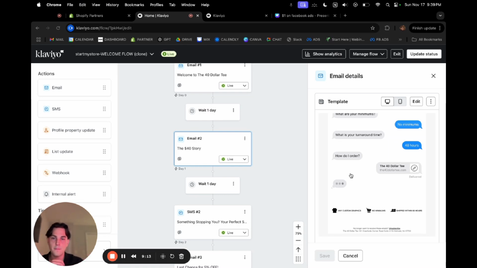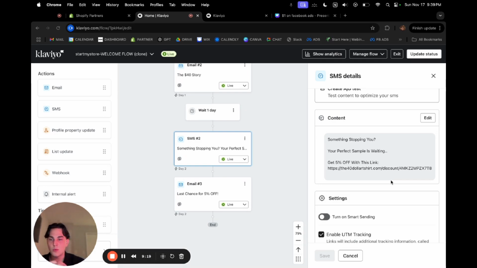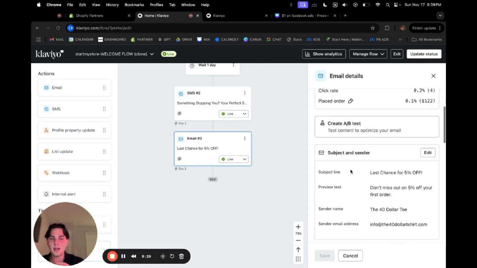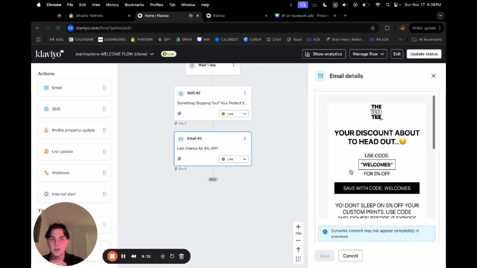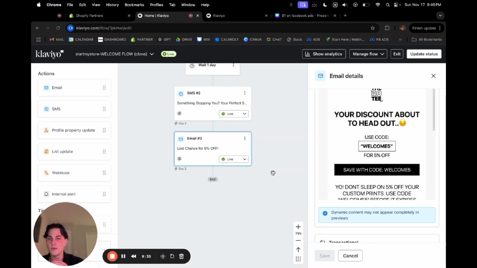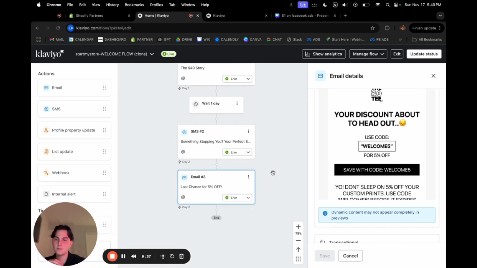Then if they haven't shopped yet from this welcome flow, it's going to send them another text, something like what's stopping you. The perfect example is waiting. That's just specific for this brand. And then once again, giving them that 5% off. Then on this last email, it's going to be one more simple email, just trying to get them to shop again before their discount expires.